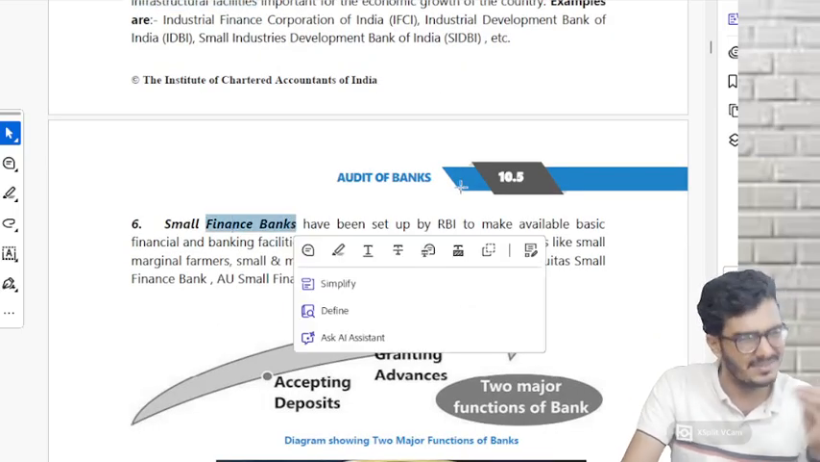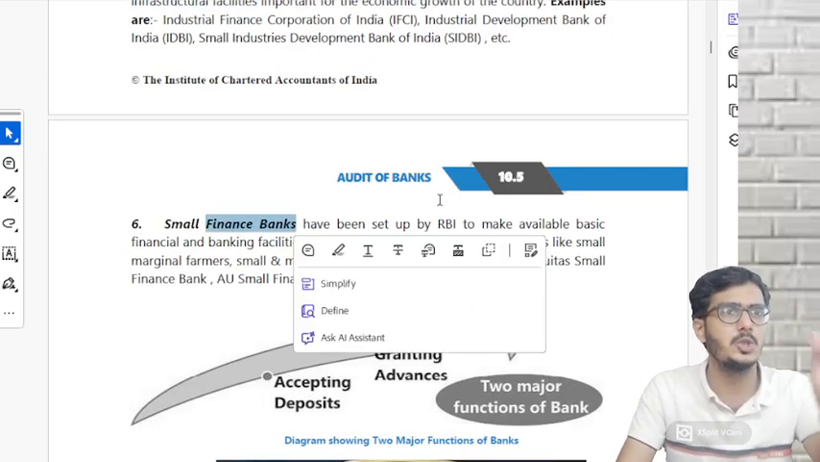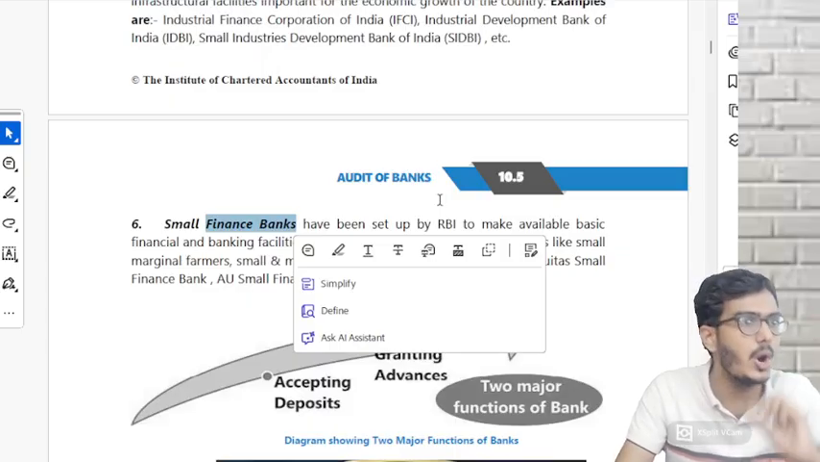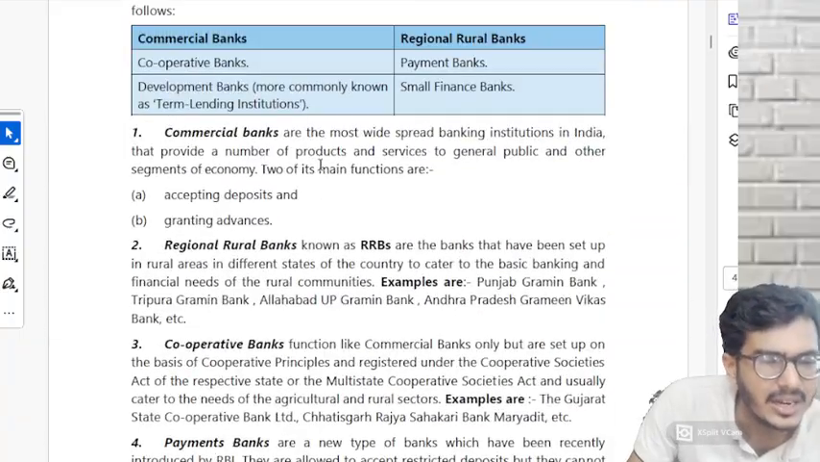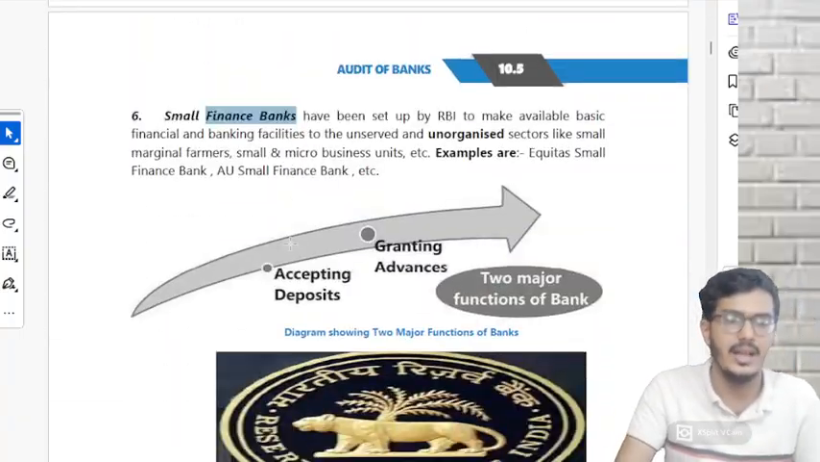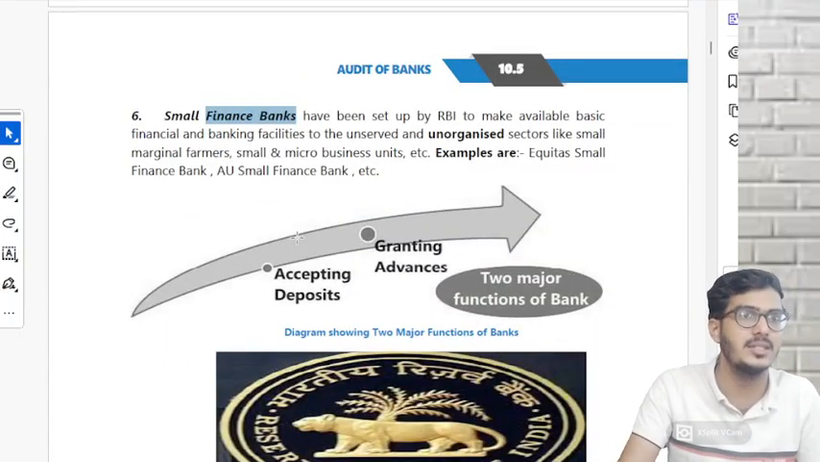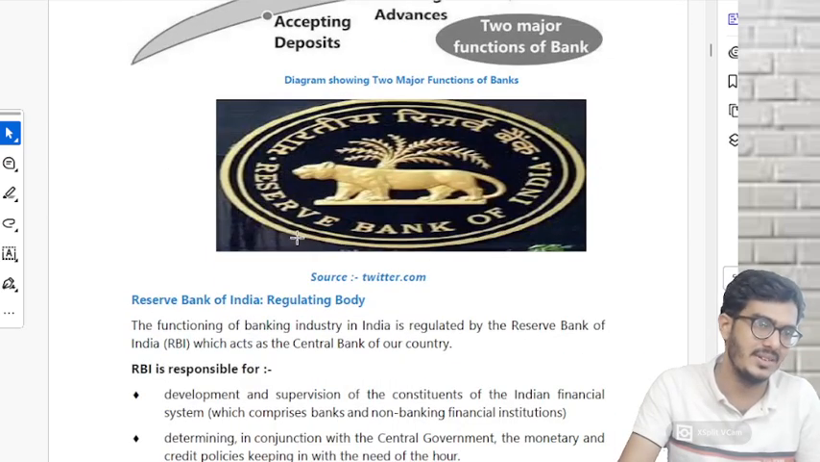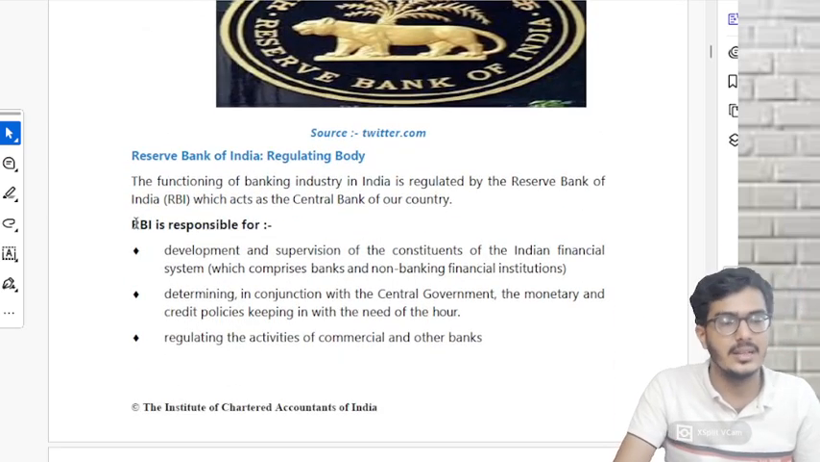Then comes small finance banks. What are small finance banks? Banks only, but they give small kinds of loans, very small loans to people, similar to regional rural banks. Understood? Never ever in the examination have they asked a question from this. Never ever. Taken up. Directly coming over here. This is a mug question, but it is nothing new.